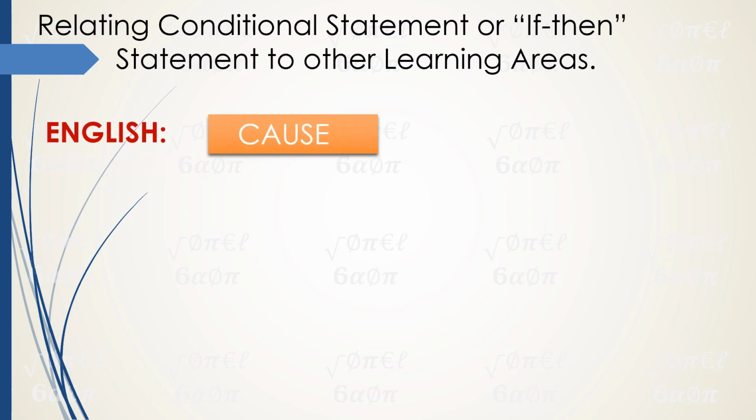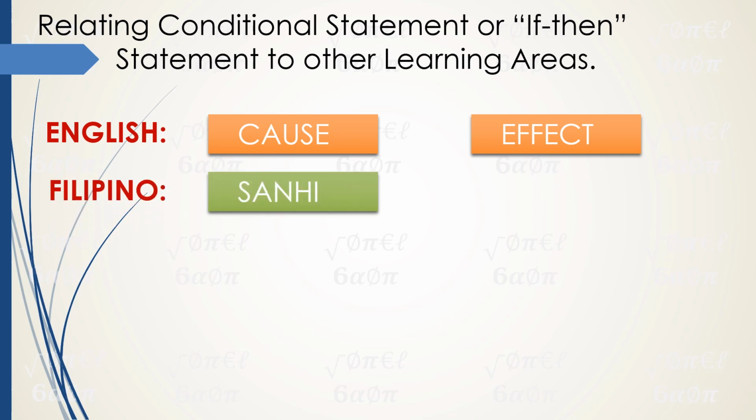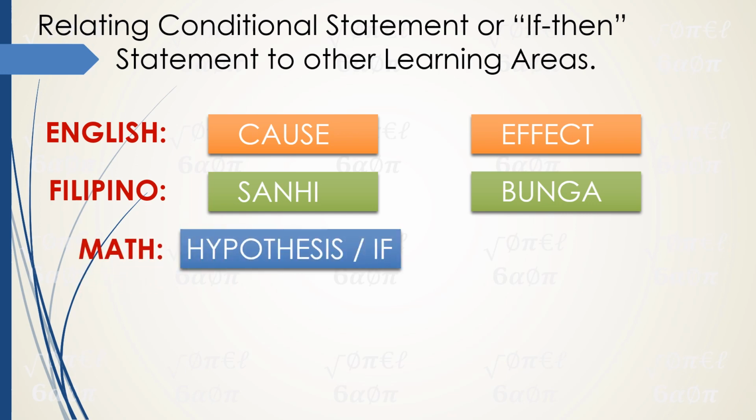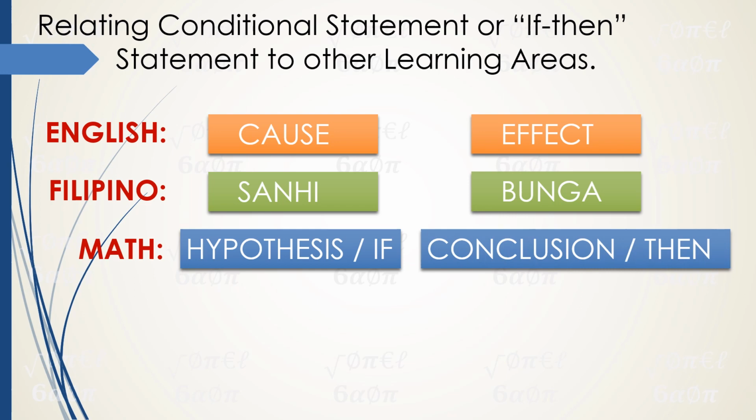In English, that is cause and effect. While in Filipino, or sometimes in AP, it is sanhi at bunga. While in mathematics, it is hypothesis or if, and then conclusion, which is then. So they are related. The if, the hypothesis, is the cause, while the conclusion is the effect.